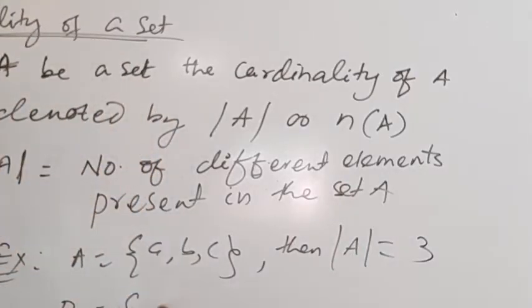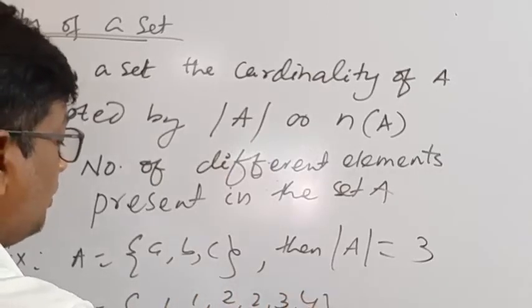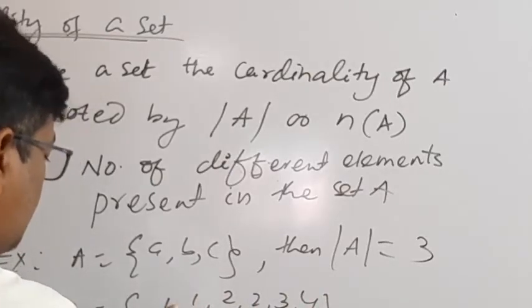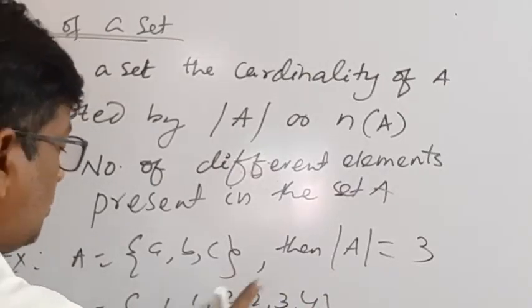Suppose B is equal to {1, 1, 2, 2, 3, 4}. Then what is the cardinality of B? It is the set {1, 2, 3, 4}.